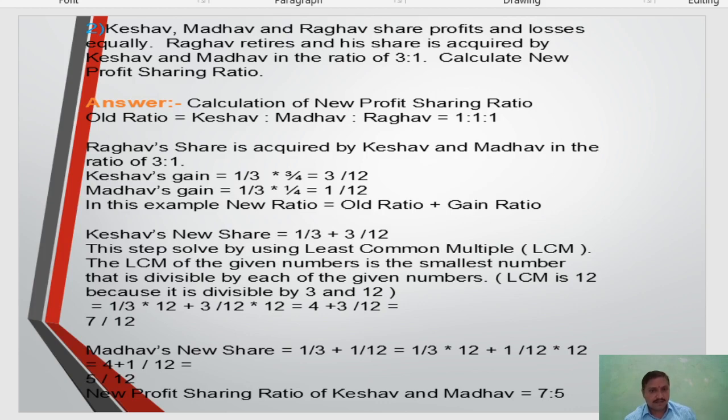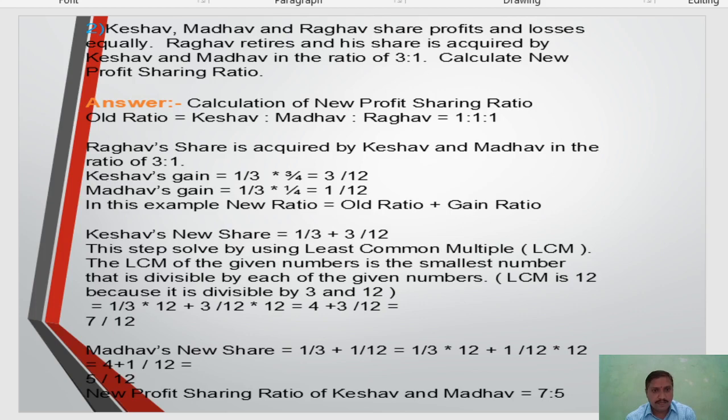LCM is 12 because it is divisible by 3 and 12. 12 is the smallest unit which is divisible by 3 and 12.